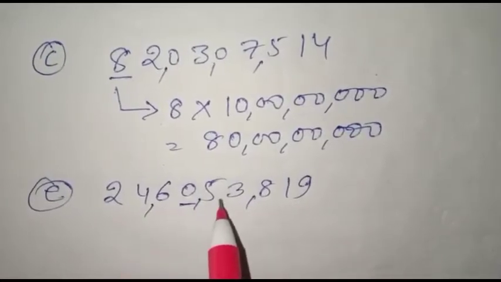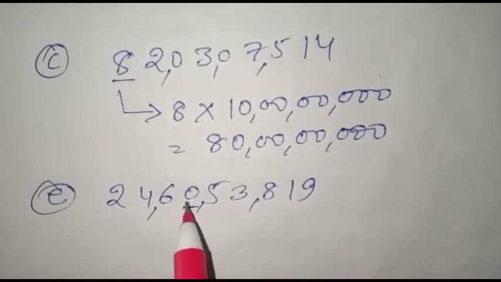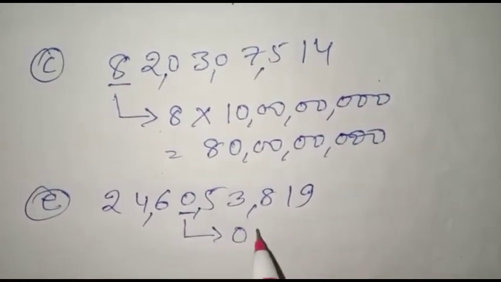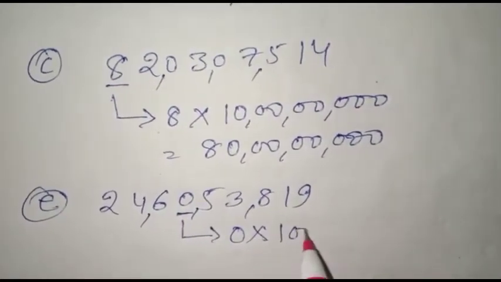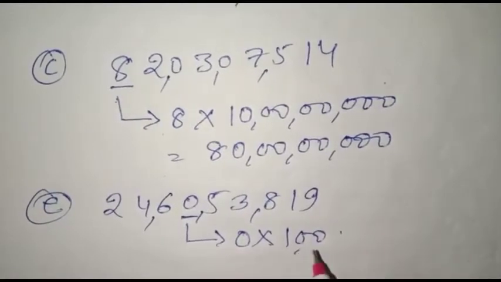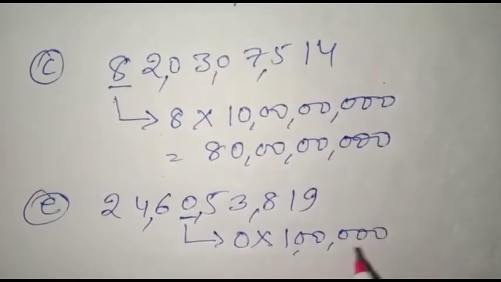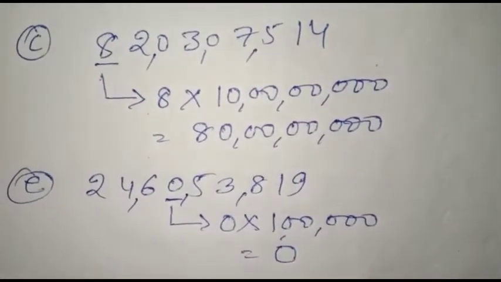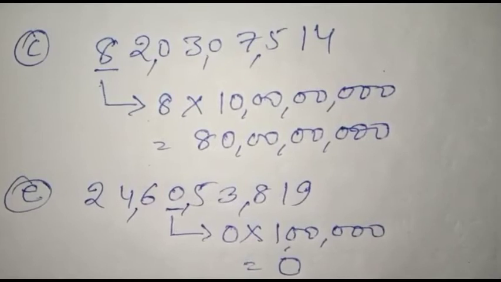Crore, lakh, thousand and ones periods. So this is in the lakh period, so this digit will be multiplied by 1 lakh, and nothing will come, so zero's place value will be 0 in this numeral.